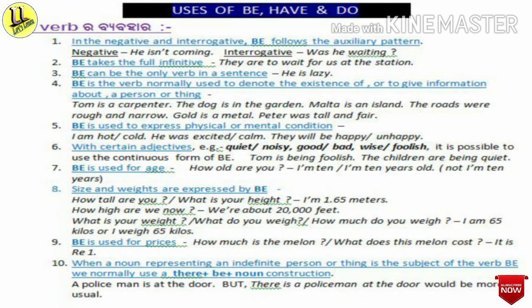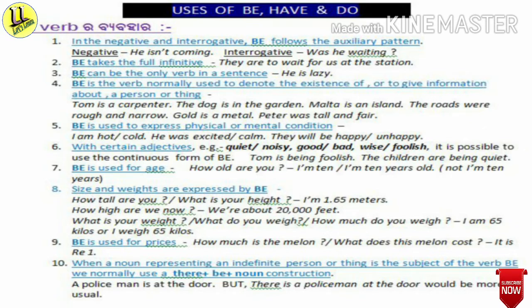Then about sixth point, with certain adjectives we can use be verb. For example, quiet, noisy, good or bad, wise or foolish. It is possible to use the continuous form of be. Continuous means progressive form of be. For example, Tom is being foolish. Being is the progressive form of verb be. The children are being quiet. This is the use of progressive form.